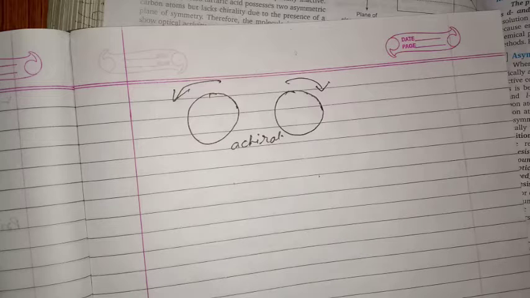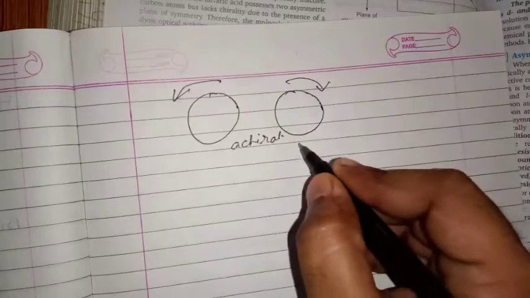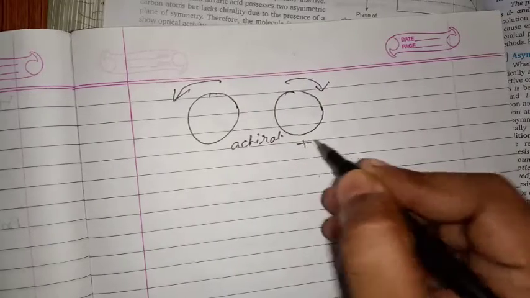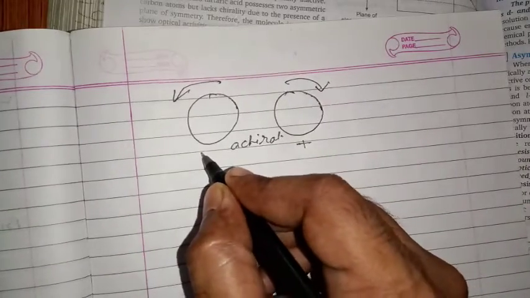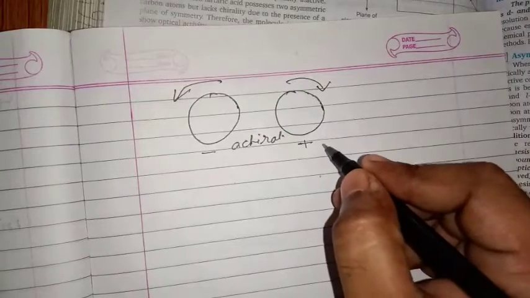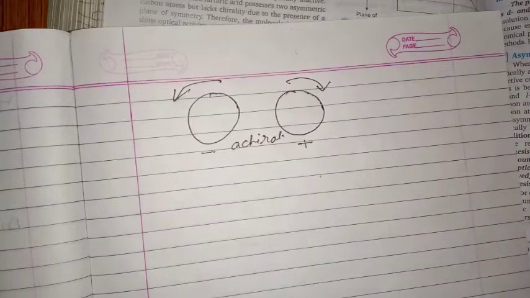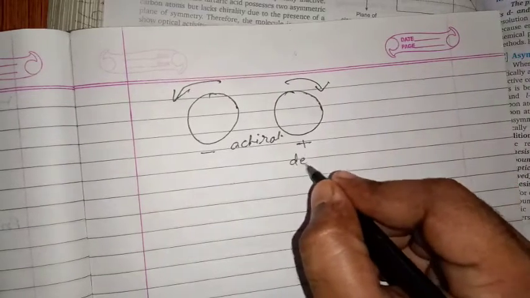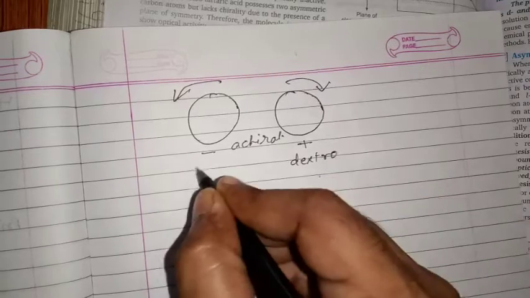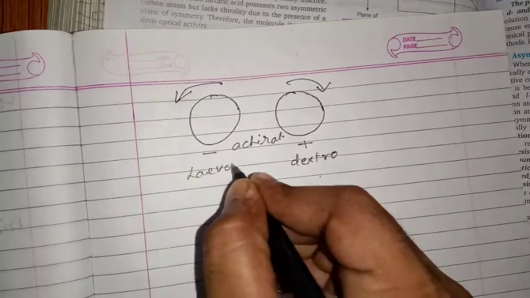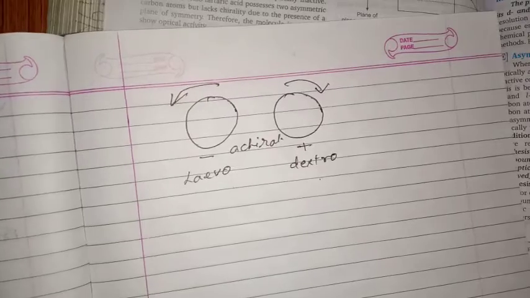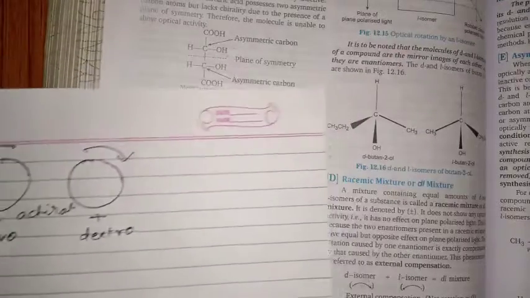This is called optical isomerism. This will be referred to as dextrorotatory, or the plus sign, or it is called levorotatory, or the minus sign. Okay, so these are the two isomers, dextro and levorotatory. These are the two kinds of isomerism in optical isomers.